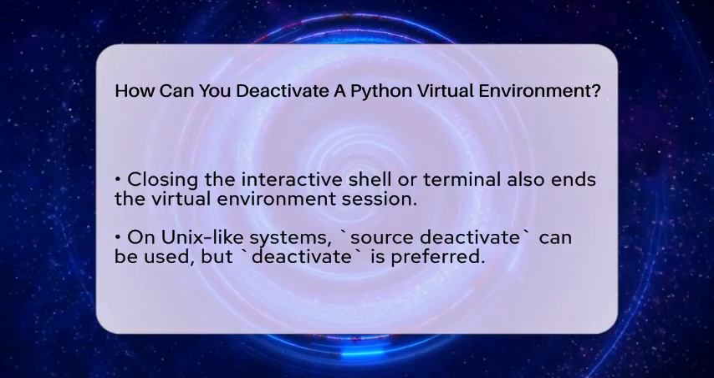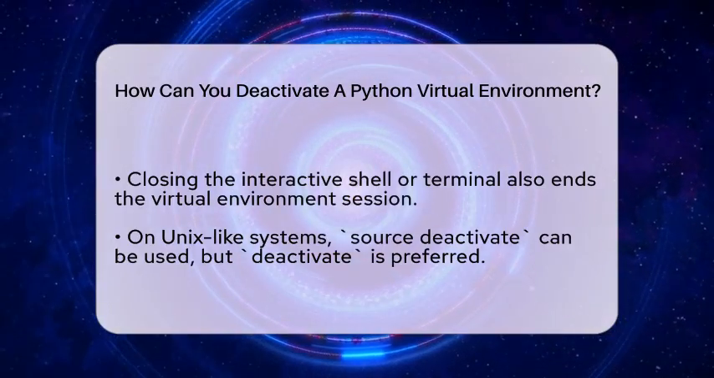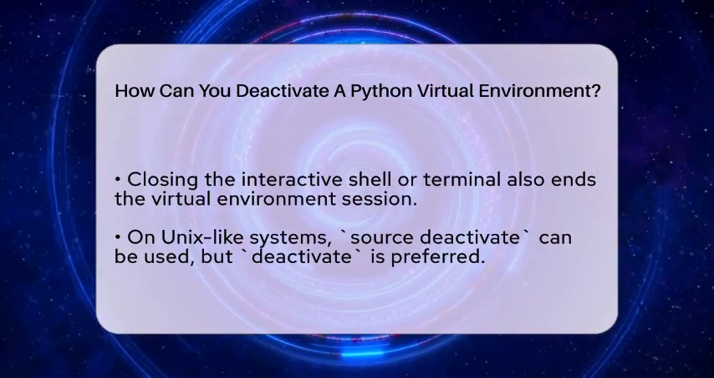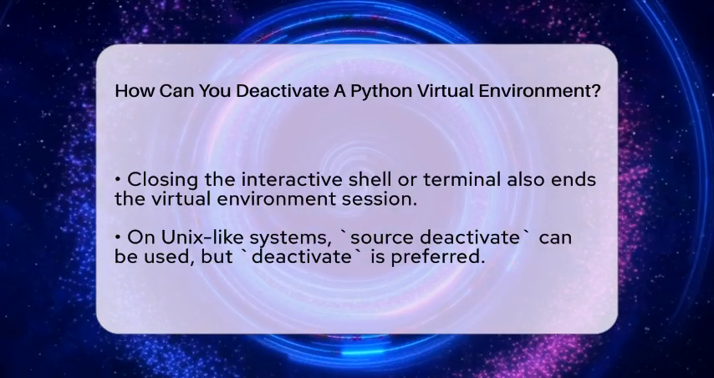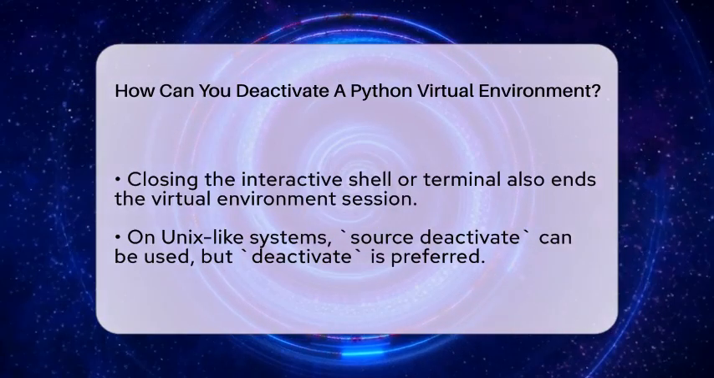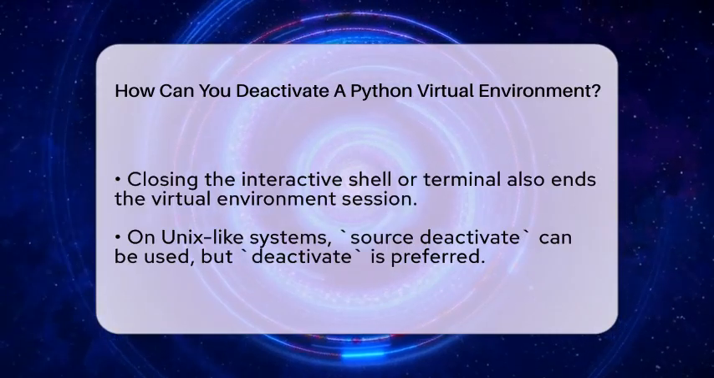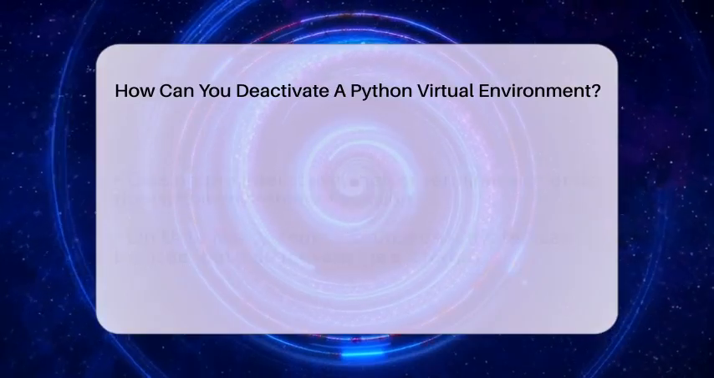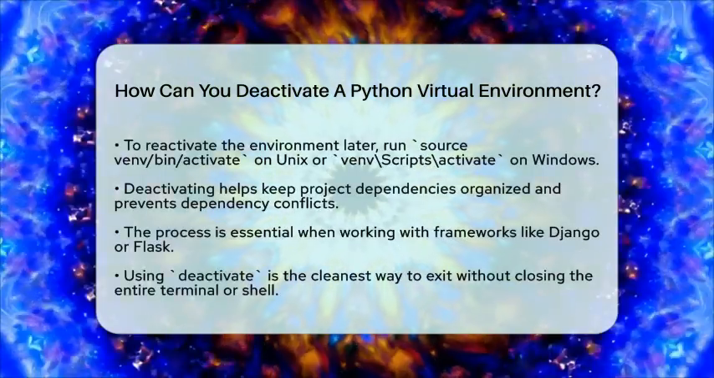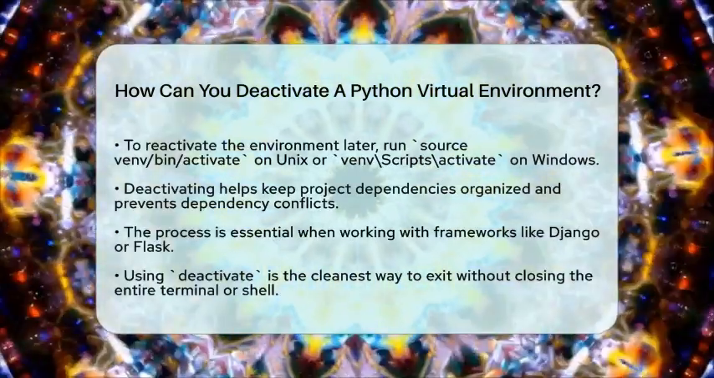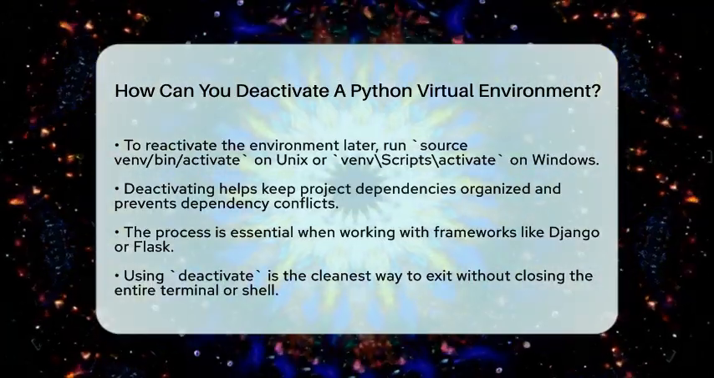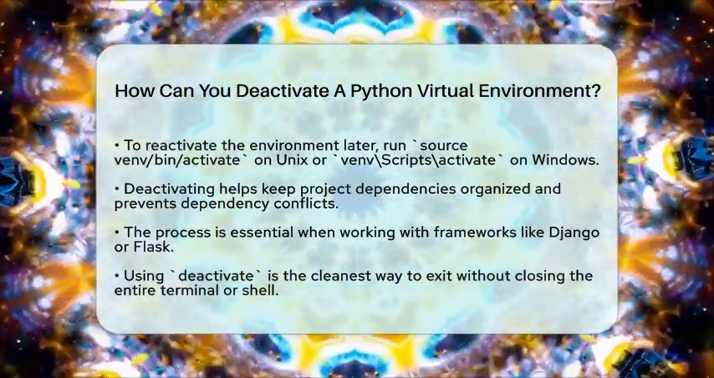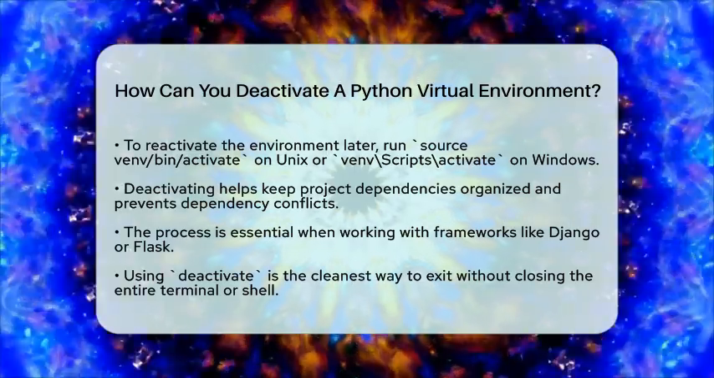On Unix-like systems such as Linux or macOS, you might see an alternative command like source deactivate, but the standard deactivate command is preferred because it works across all platforms. Later, if you want to work again in the virtual environment, you can reactivate it by running the activate script. For Windows, that means typing venv plus scripts plus activate, and for Unix-like systems, it is source venv bin activate.